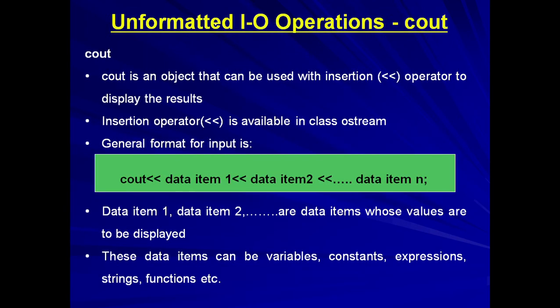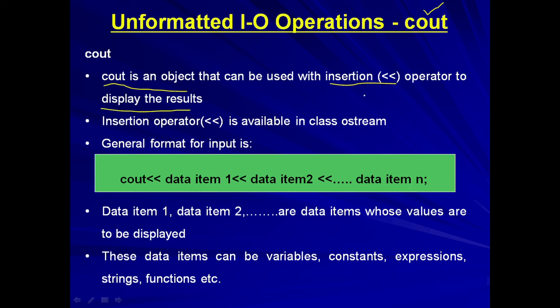Now we'll shift to the output operation, that is cout. Now cout is again an object. So cout is an object, and it is used with the insertion operator to display the results.